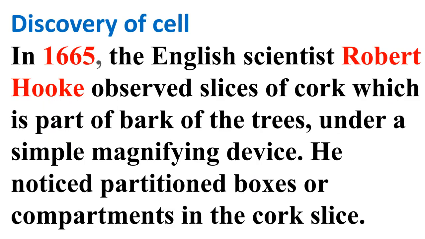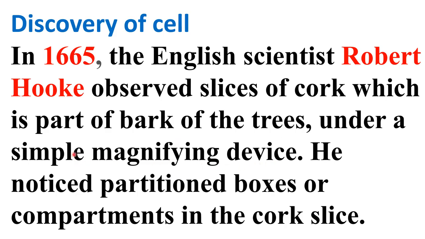So we will talk about discovery of cell. It was in 1665 that the English scientist Robert Hooke observed slices of cork, which is a part of the bark of a tree, under a simple magnifying device.